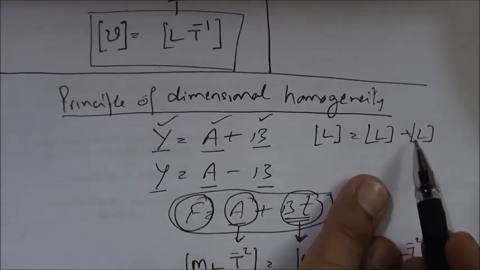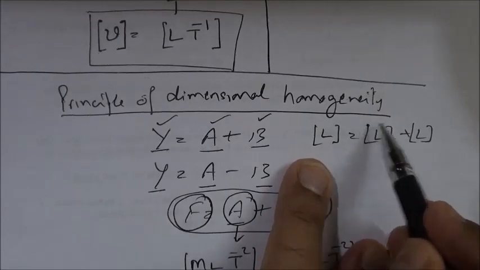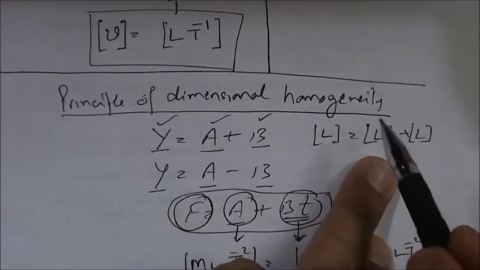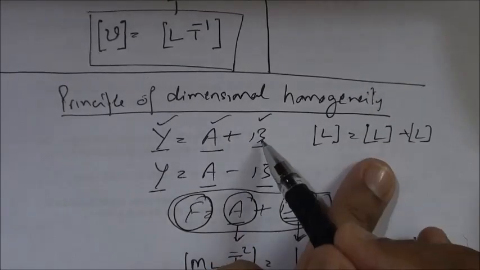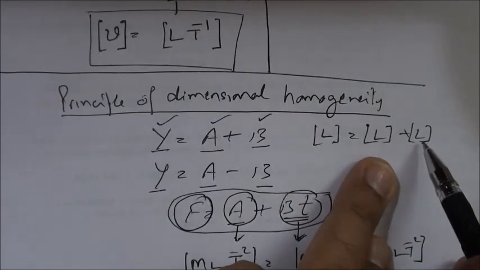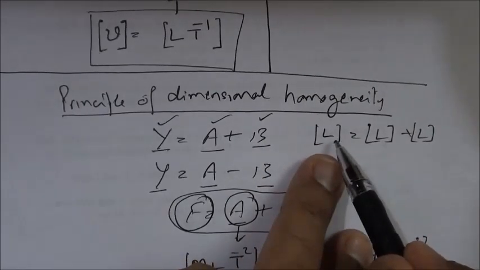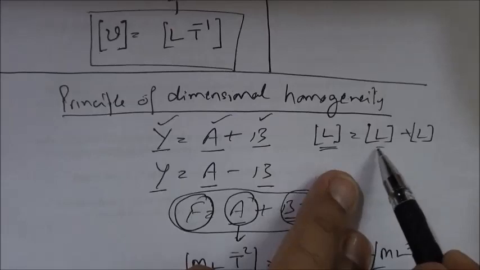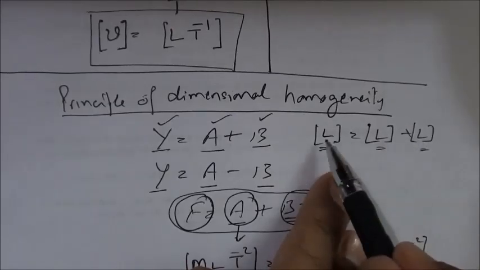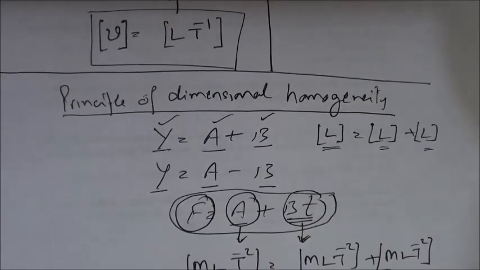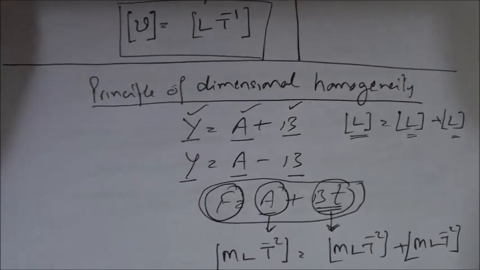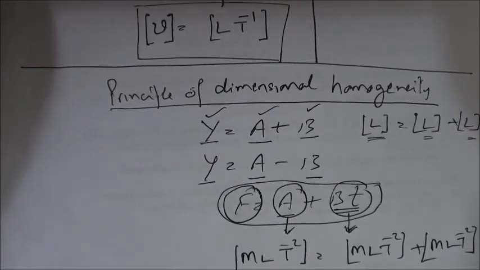I will not say L plus L is equal to 2L, because this bracket simply means that the first term has this dimensional formula, second term has this dimensional formula, and the resultant has this dimensional formula, and dimensions should be same. So it will be L, L, and L. This we call as the principle of dimensional homogeneity.